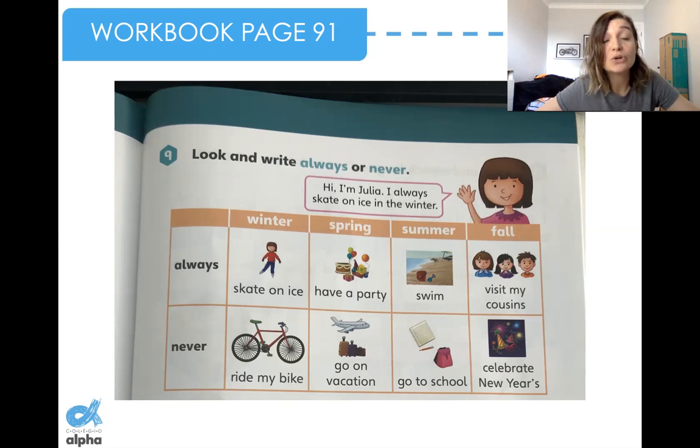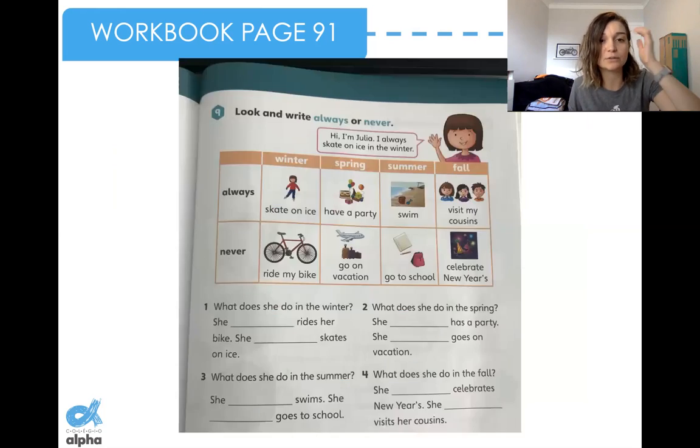Okay? So do you remember these 4 seasons? Winter, spring, summer, and fall? So this is going to be very important for you to know. Let's see the next part. Now you need to write on number 1, 2, 3, and 4, always and never.